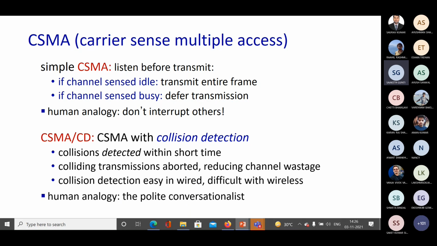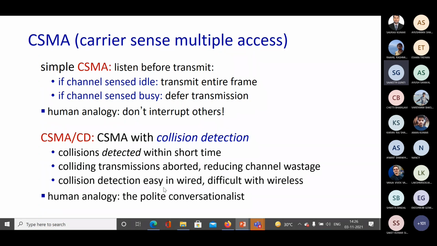And please look at the third point here, which says that collision detection is easy in wired networks but difficult in wireless networks. This is a very important question that may be asked to you, maybe in your placements or in your research sometime later, or even by me sometimes.